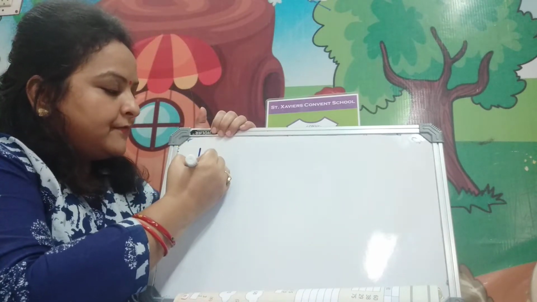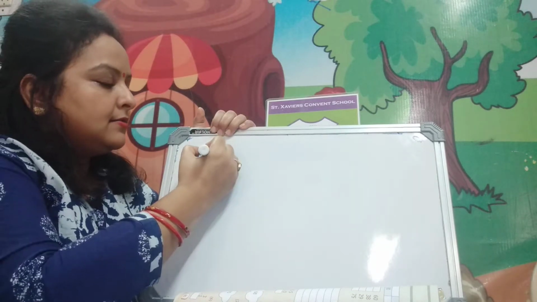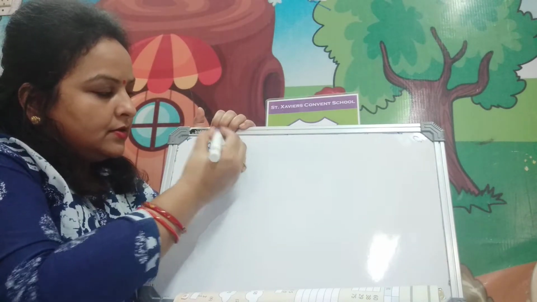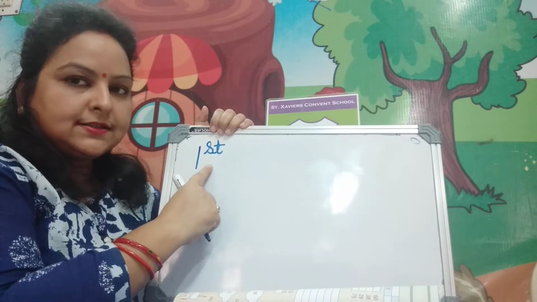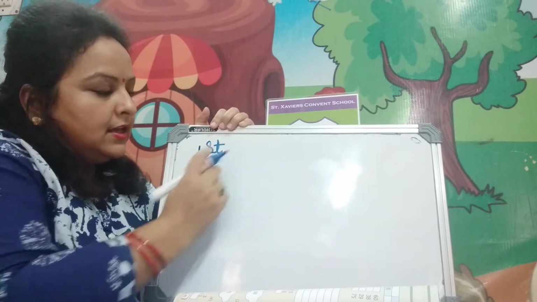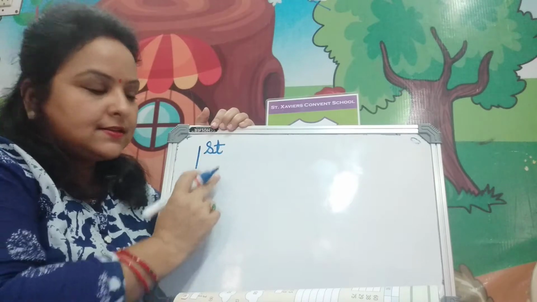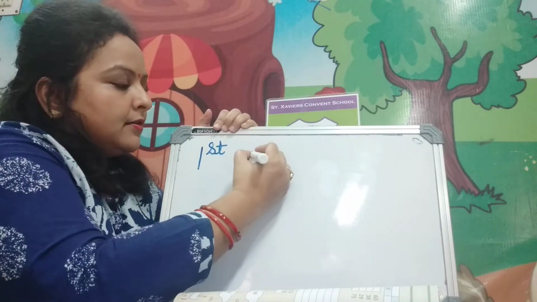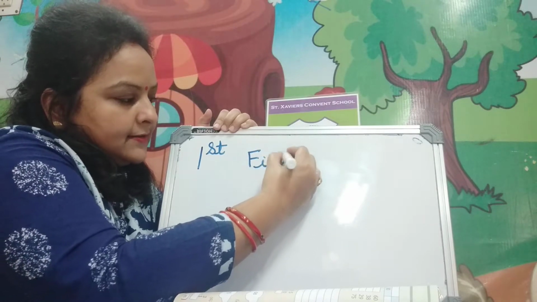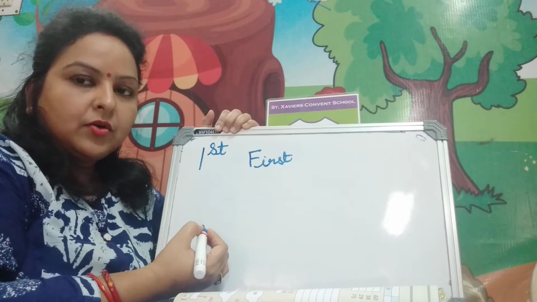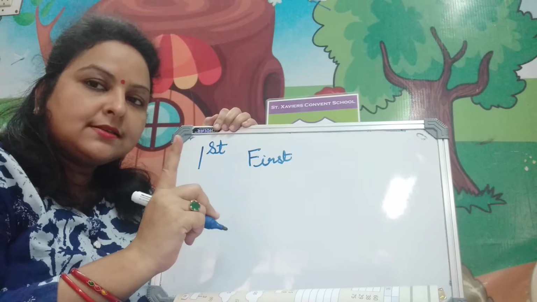For the first one, we write 1 and ST as superscript on the right hand side. First we write ST on the right hand side, on the upper side. This is called superscript. Then we write the spelling FIRST. After first, after 1, which number comes? 2.